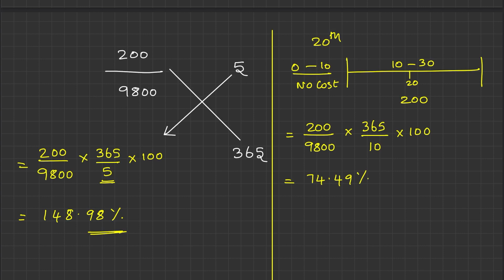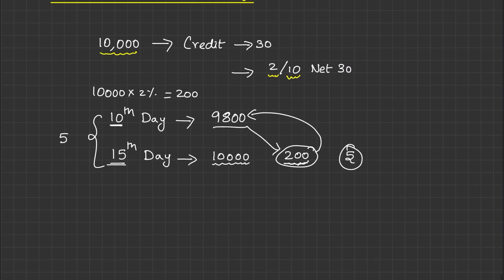74.49 percentage. Even now it's a big cost, because if you go and borrow from bank, your normal borrowing cost will be like 12 to 14%, but here it is 74.49%. So message is, don't make that mistake of making payment in between, because the terms offered is like this. Let me put that here.